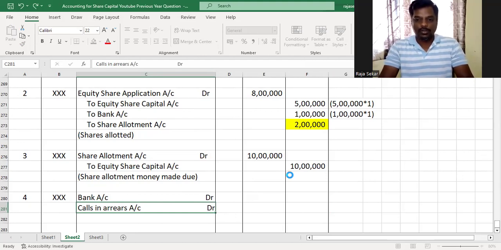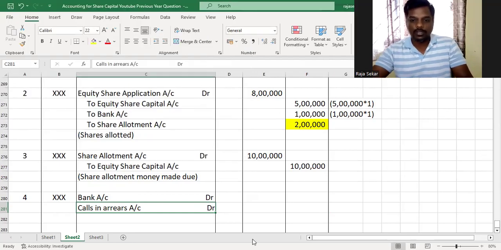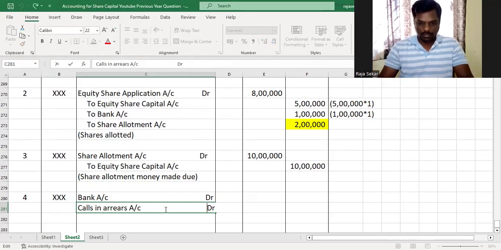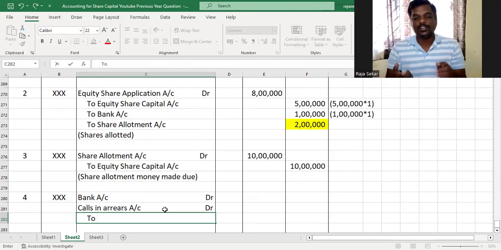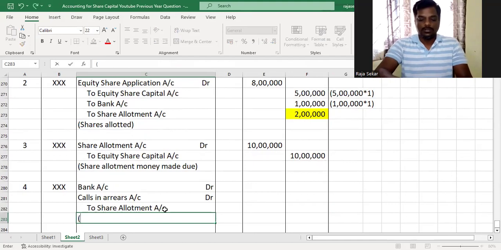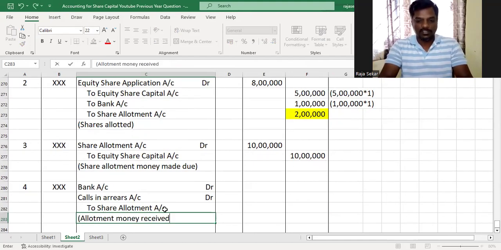So in order to keep track of the fact that he has not paid even after the amount having got due, we transfer that amount to calls in arrears account. So we'll have to debit calls in arrears account and share allotment account will be credited. Understood? So allotment money received.